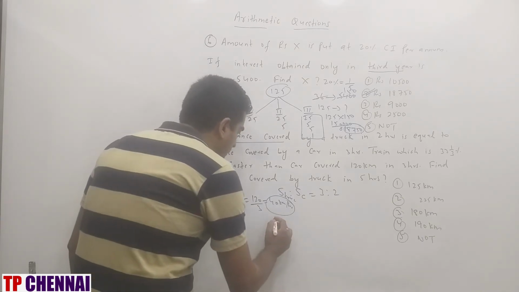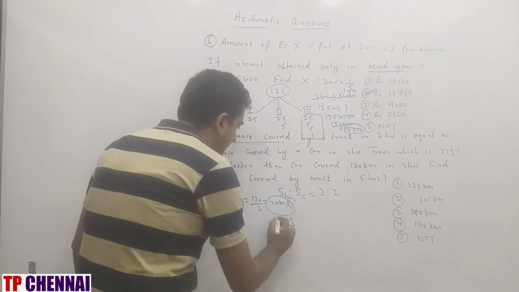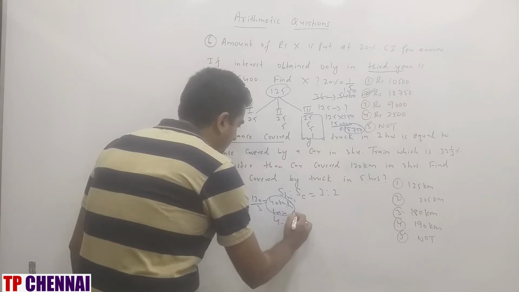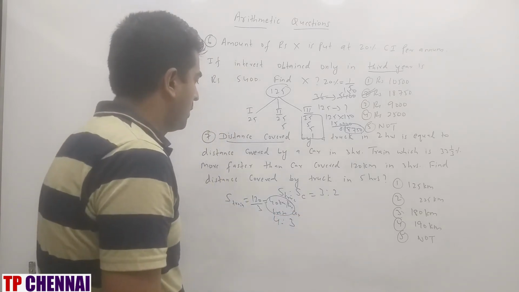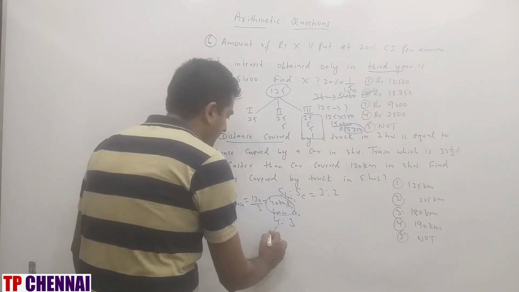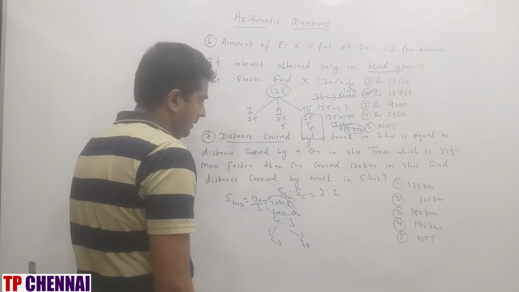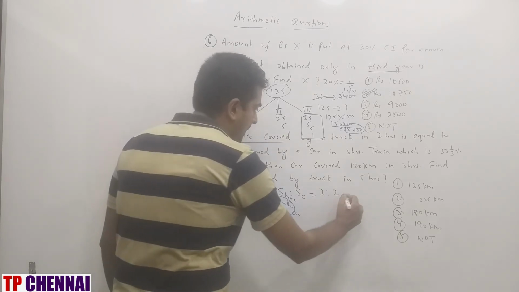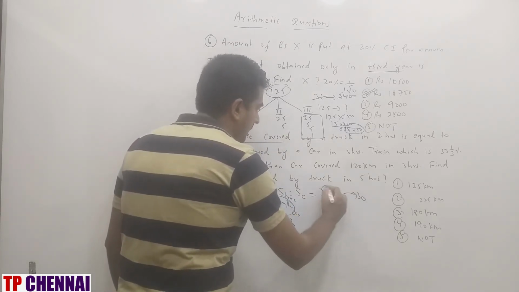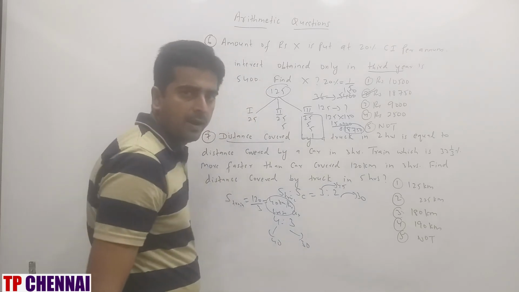What is the fraction value? 4:3. This is train, this is car. 4 parts is 40, 3 parts is 30. Right? But the car part is 2 parts, and the truck is 3 parts. So 2 parts is 30, so 3 parts is how much? 45. All are mind calculations.